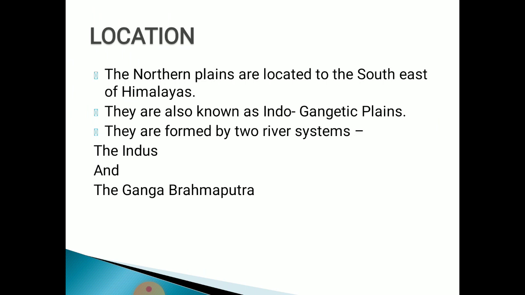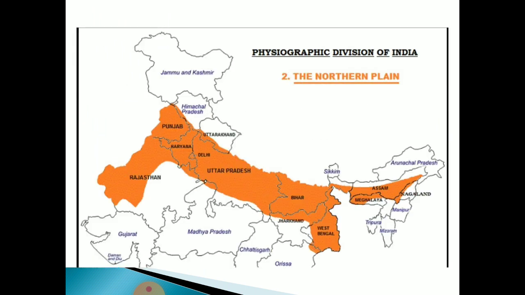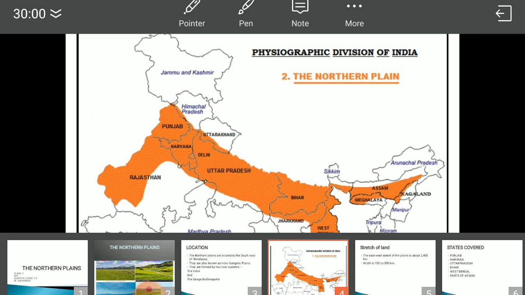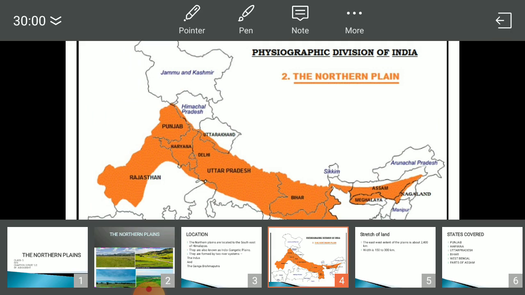Dear students, they are basically formed by two river systems. These are the Indus and Ganga Brahmaputra. Here you can see a map of India in which you can see the dark orange color. This color represents the northern plains.